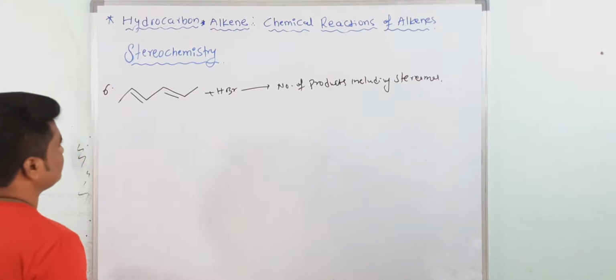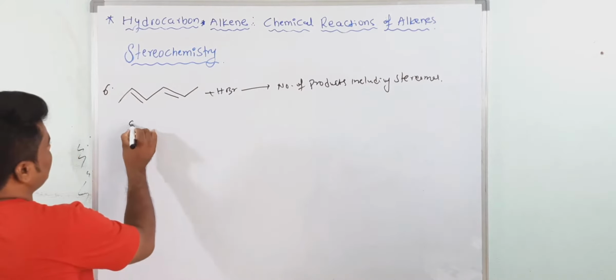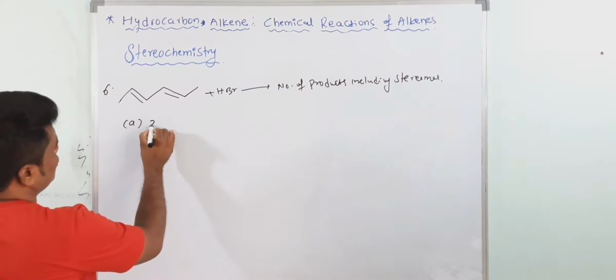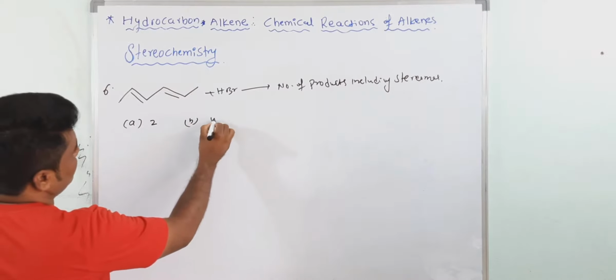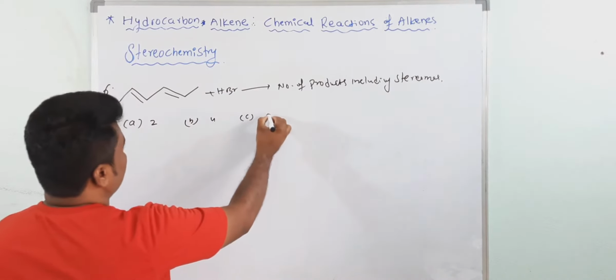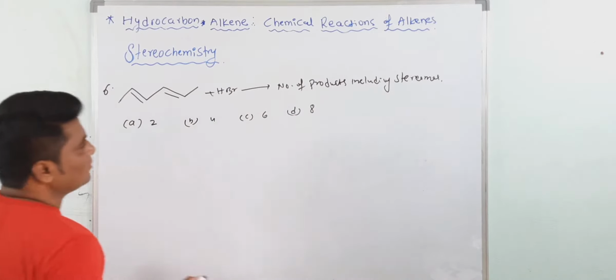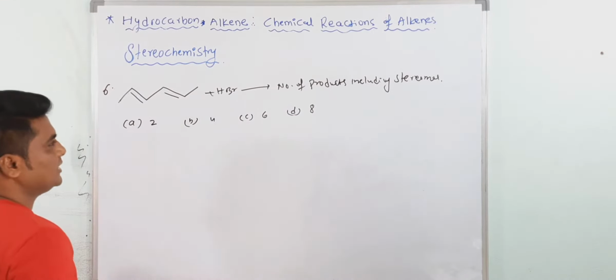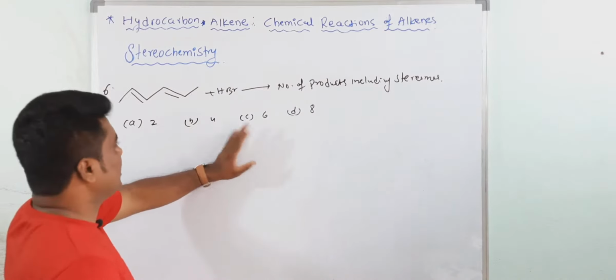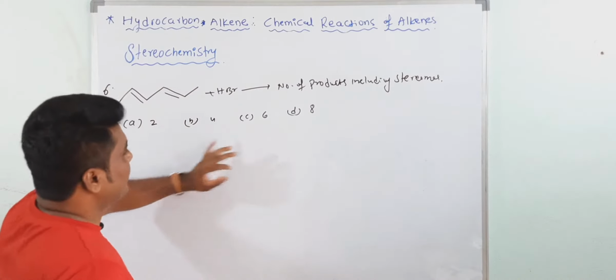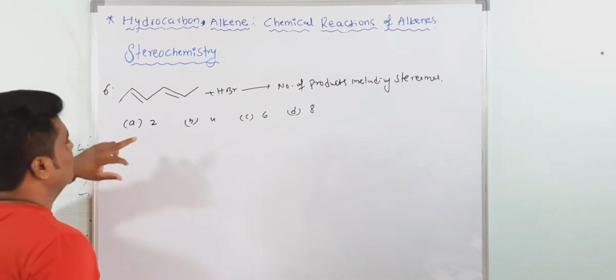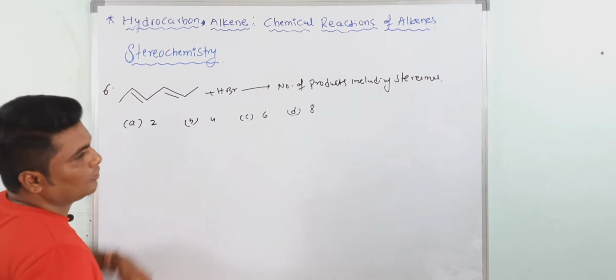I am giving the options: A 2, B 4, C 6, D 8. If it is an integer question, they will not give any options, but I am giving options here. What would be the right answer, 2 or 4?